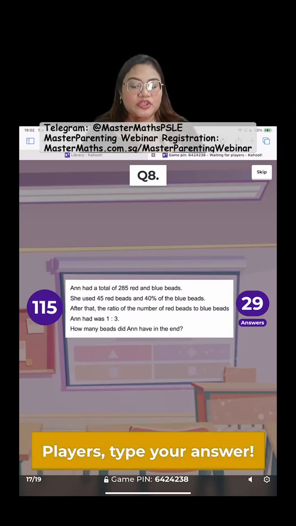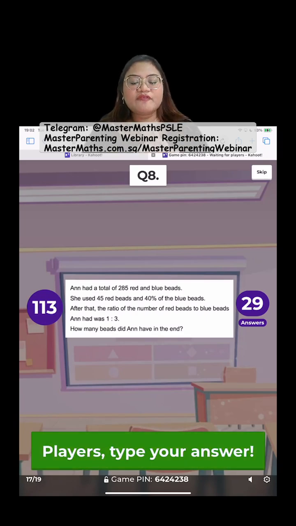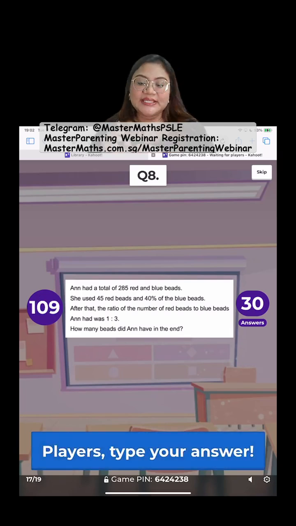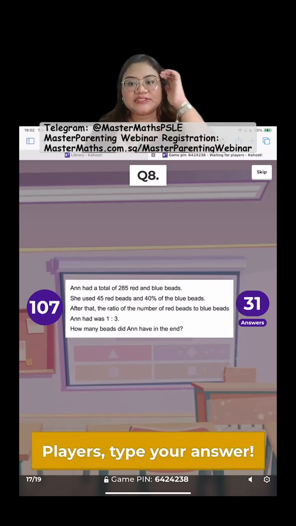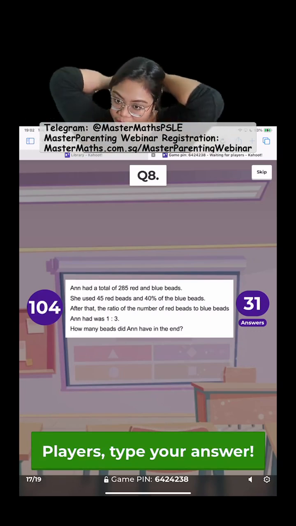Let me share with you one more time the hint. You find out how many units is the blue in total. Then you draw your model for it. You draw your model for it.